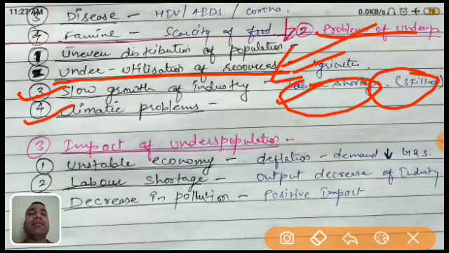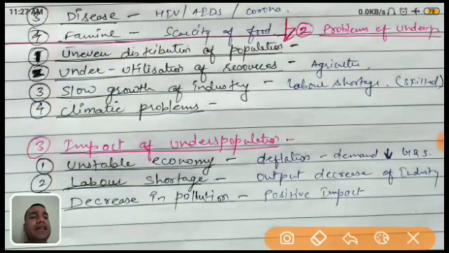Last one, it is the climatic problem. You know very well about the climatic problem. There are different climatic problems, just like floods, earthquakes, volcano eruptions. Most of these underpopulated countries are located on islands, and islands have so many disastrous climatic problems, because they are near the coastal area, or they are surrounded by the ocean. So that's why they are facing too much problem. Definitely people are dying too much because of the climatic problems, and definitely it comes under underpopulation.